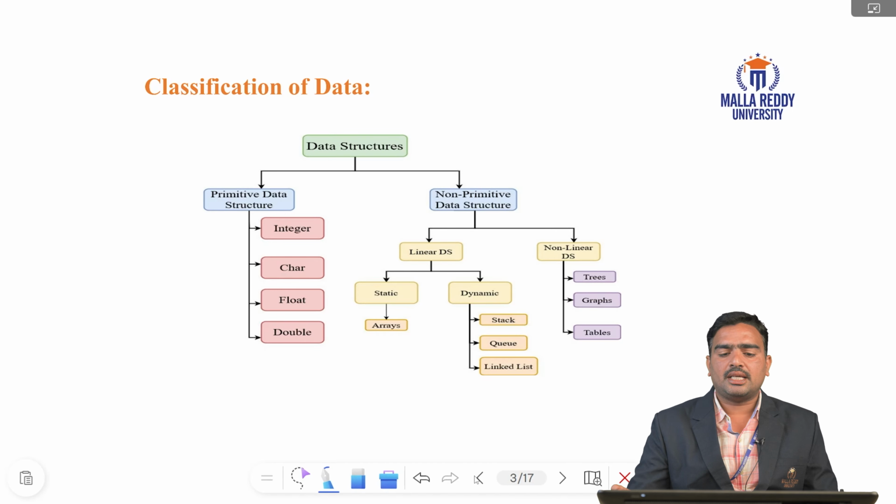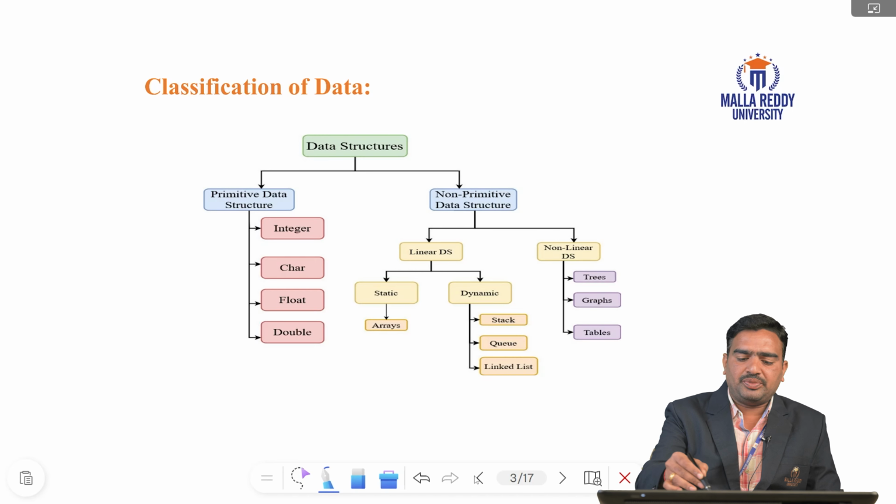The linear data structures are again two types. First one is static. Second one is dynamic. Static data structures are arrays. Dynamic data structures are stack, queue, linked list. Static means whenever you declare the array, the array size is fixed. Dynamic means whenever you want to add data, flexibility is possible in dynamic data structures.